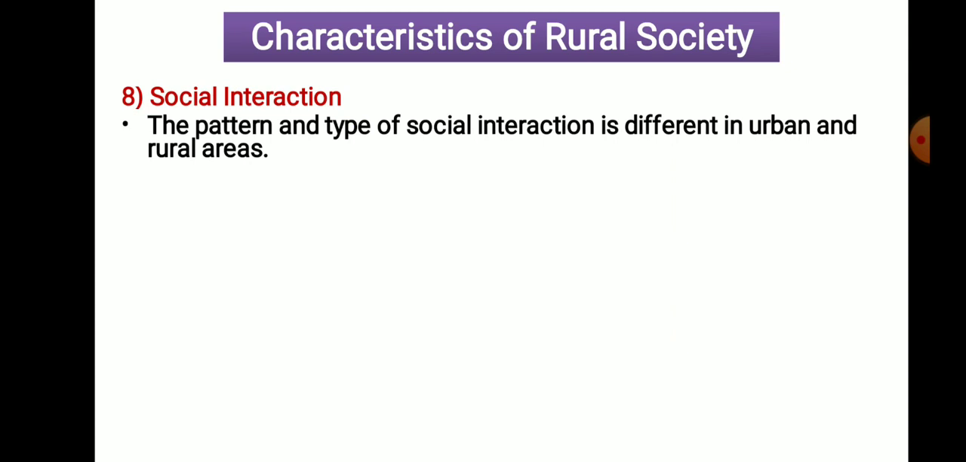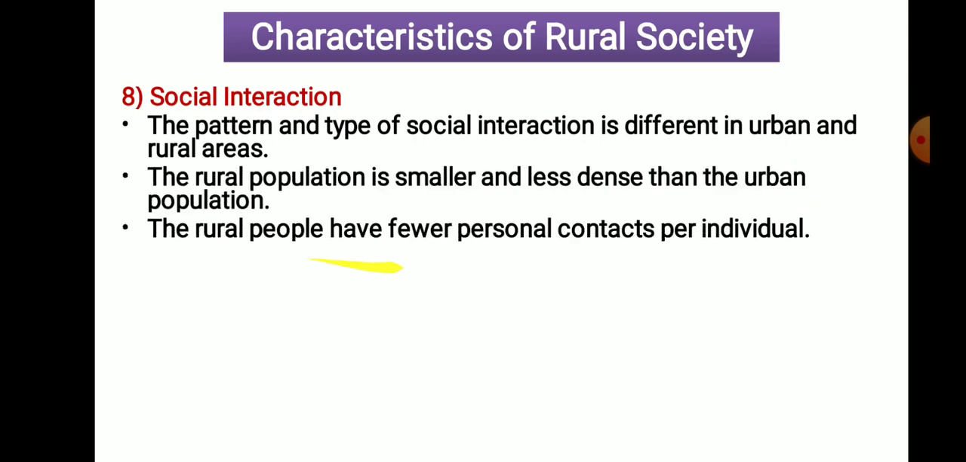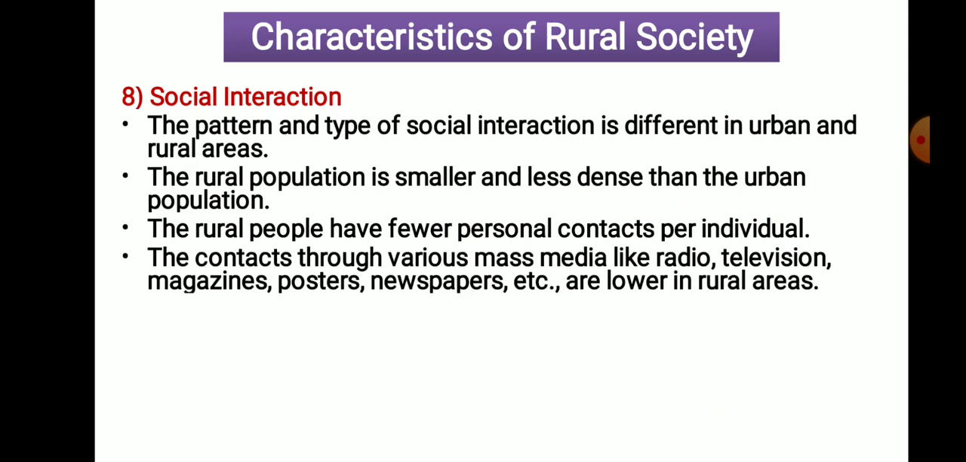Then social interaction. The pattern and type of social interaction is different in urban areas and rural areas. Interaction means the way of communication. It is different in urban people and rural people. Rural population is smaller and less dense, which we have already discussed. Low population and less density are there in rural areas as compared to urban society. Rural people have fewer personal contacts per individual.